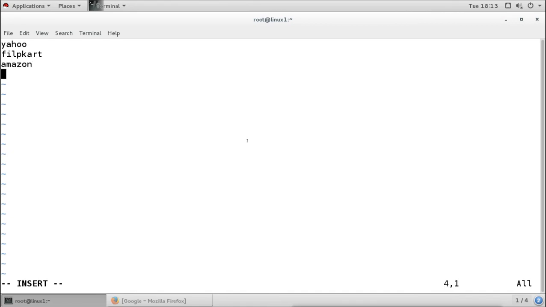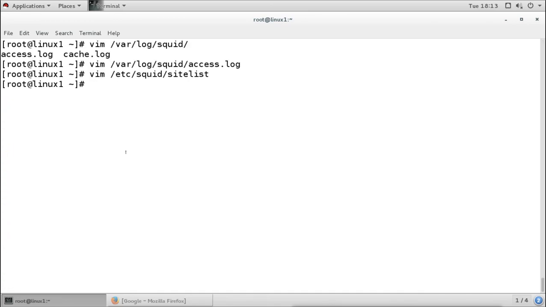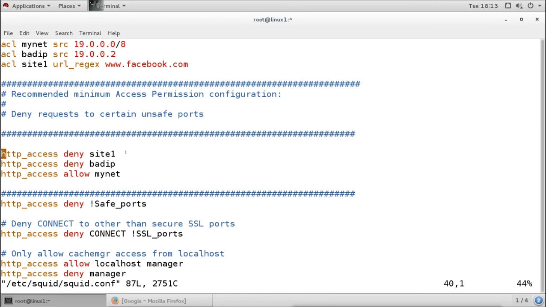So we don't have to give the whole name. Whatever keywords you see users are finding, we can just put those keywords here so users are not going to access those sites. Now after creating the list, we can add it into our main configuration file. For using that file, we will make another list here.